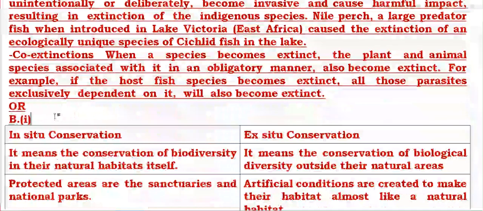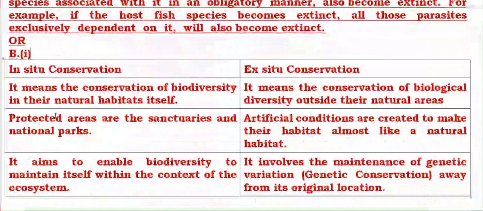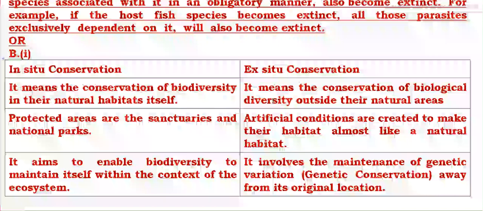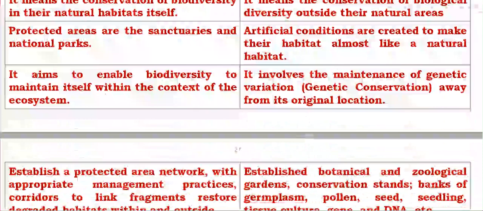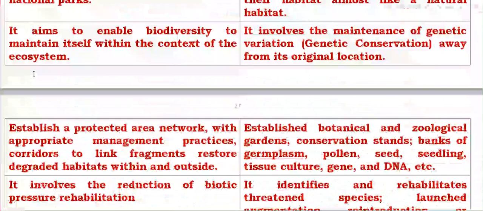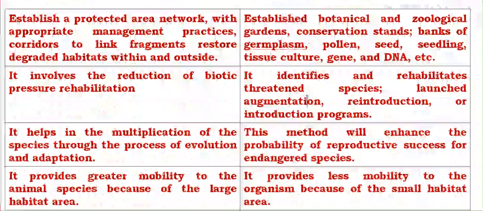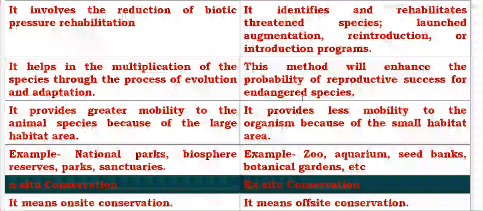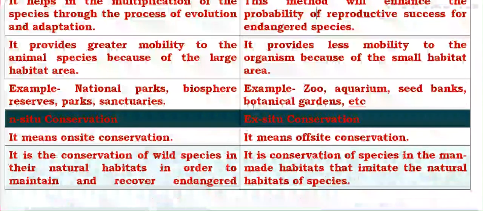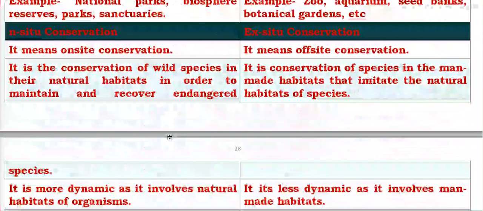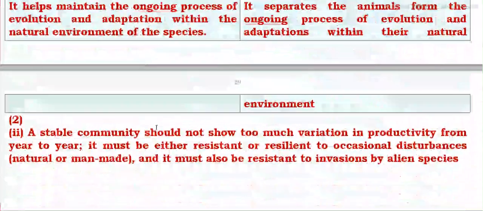Then is the difference between in situ and ex situ conservation. In situ is conservation in the original habitat, ex situ is outside, for example in a zoo or in a different location. In situ, the area where the organism lives is totally conserved. In ex situ there may be seed banks, tissue culture, gene banks, zoos or botanical parks. It does not multiply them, it only preserves them. Zoo, aquarium, seed bank, these are the different examples.